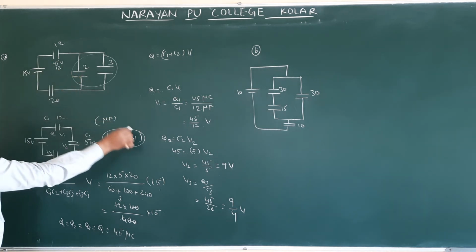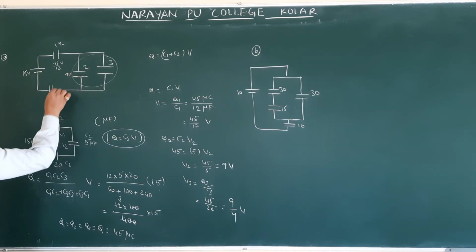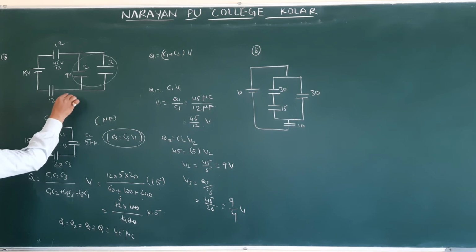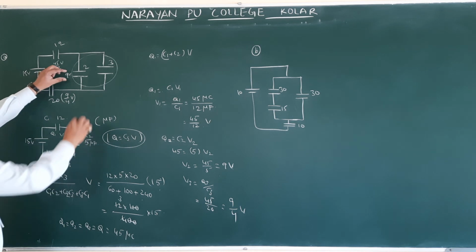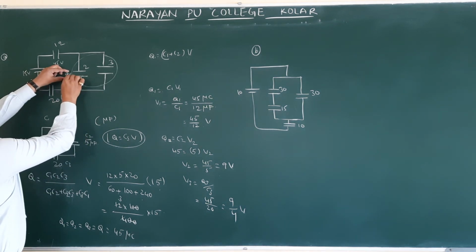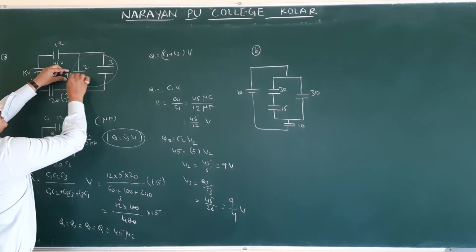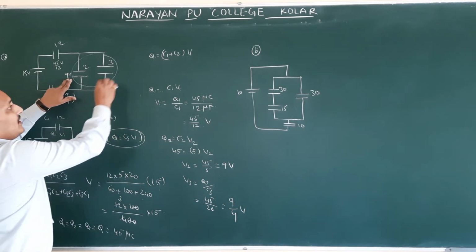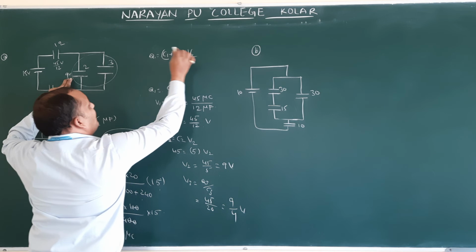Here how much did you get? 9 volts. Here how much voltage did you get? 9 by 4 volts. Now 2 and 3 are connected across 9 volts. Therefore potential across this 2 and 3 is 9. So these two are parallel. 9 is common. Therefore here we have to write V2.